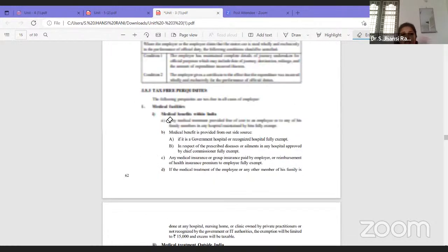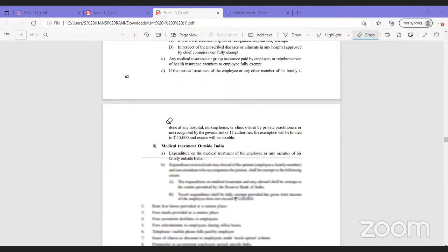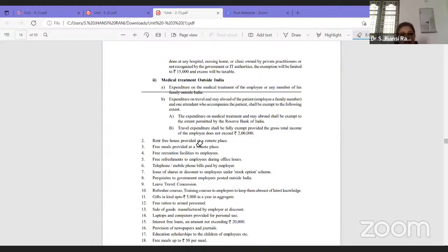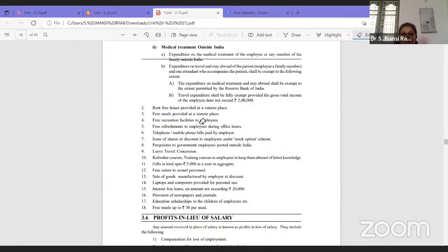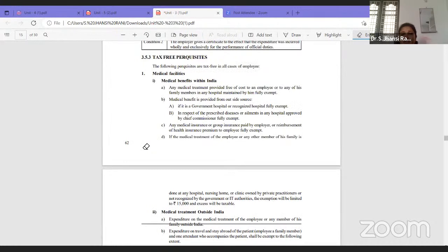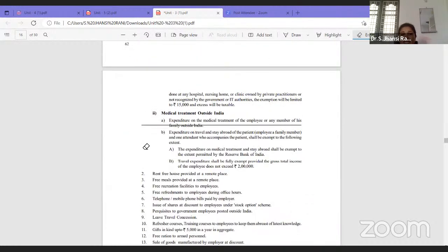So these all are tax-free perquisites. If you get this type of perquisites, they are not taxable. Under that, you have rent-free house provided at remote area, like agency area, like northeastern states where there are very less infrastructure facilities, or free meals provided at remote place, free recreation facilities to employees, free refreshments to the employees during office hours, telephone bills, mobile phones paid by the employer. So these all are tax-free perquisites. If these things are provided to the employee, they are not taxable, they are fully exempt.